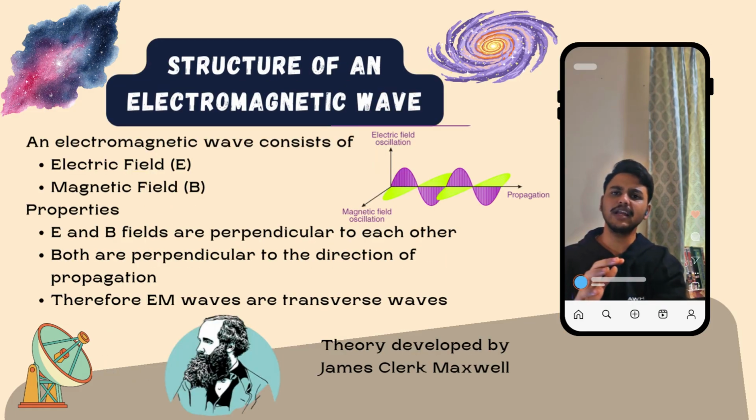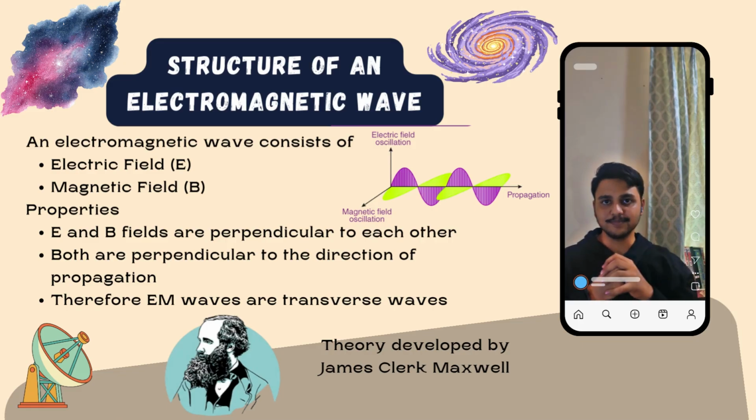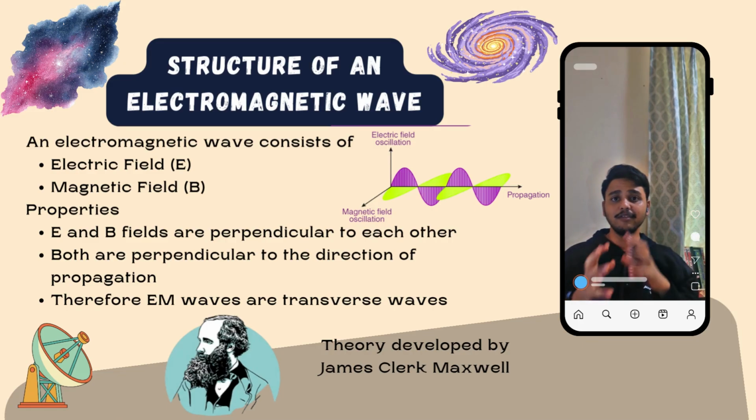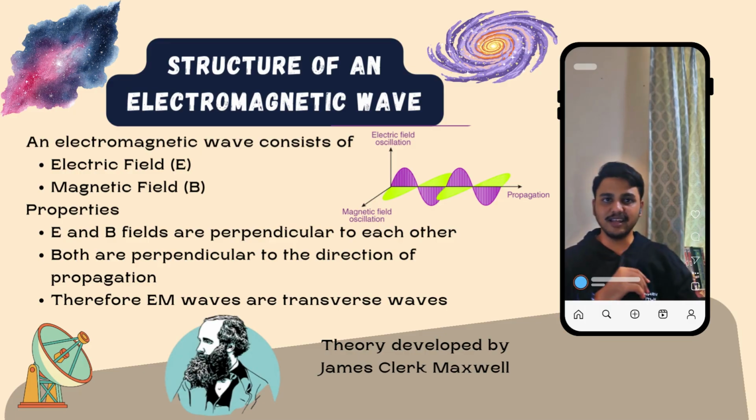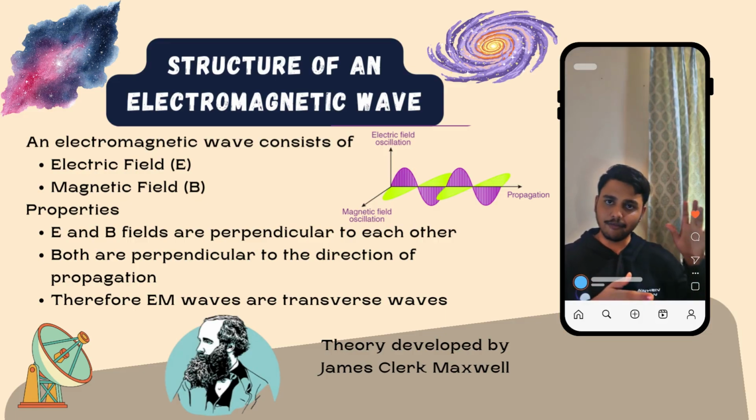Now, electromagnetic waves are oscillating electric and magnetic fields that propagate through space. One of the most remarkable features of electromagnetic radiation is that it does not require any material medium to travel. Unlike sound waves, which require air or another medium to propagate, electromagnetic waves can travel through the vacuum of space. This is the reason why we are able to observe light and radio signals that are coming from stars, galaxies, or any other cosmic objects located millions or even billions of light years away from Earth.